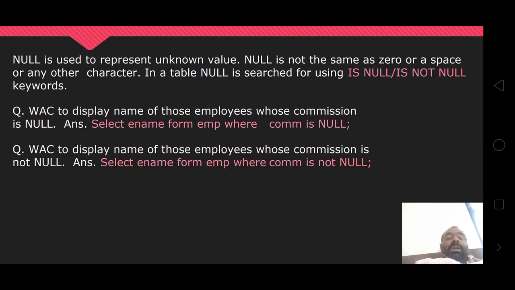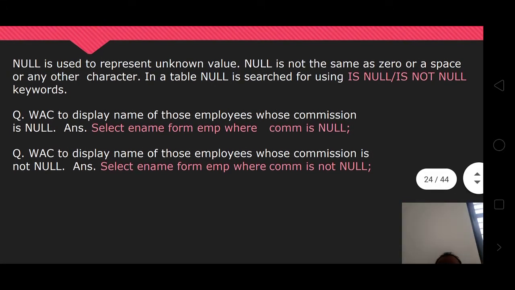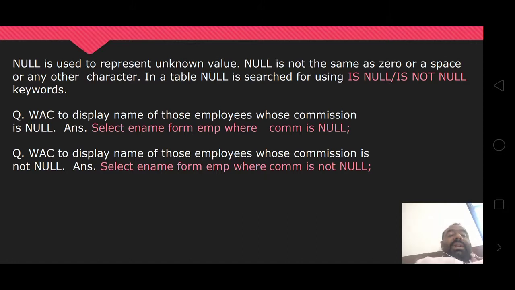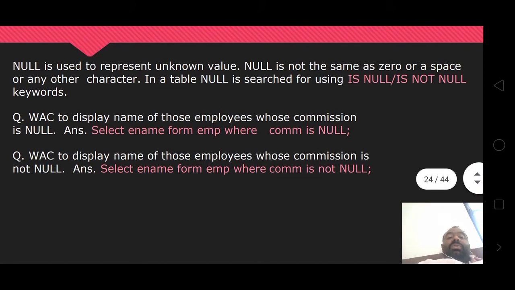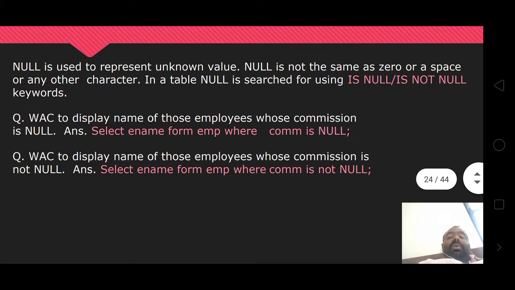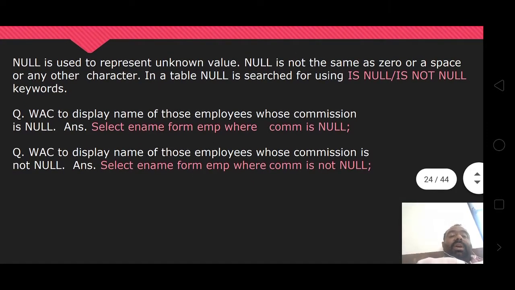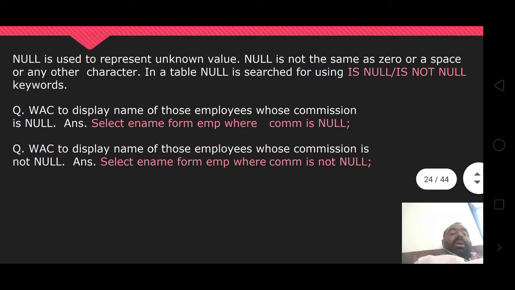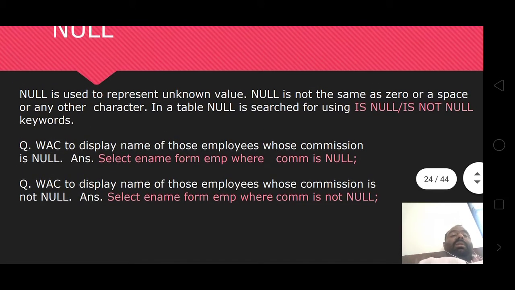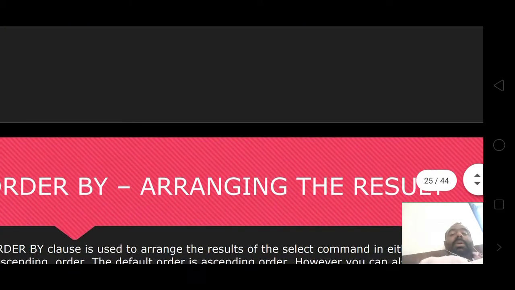Then the second query: whose commission is not null. Here we want employees whose commission is not null. The query is select ename from employee where commission is not null. Here, null and not null only.